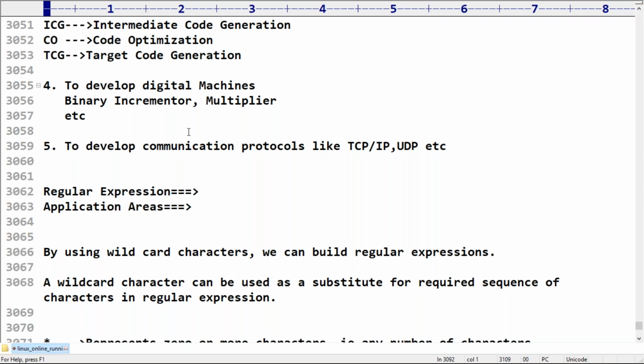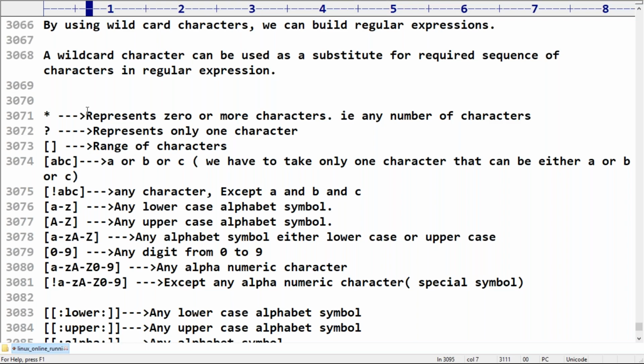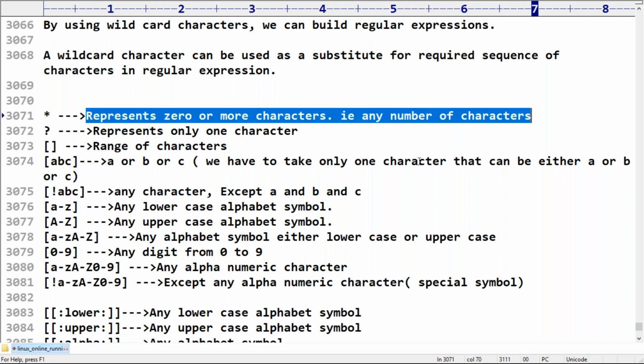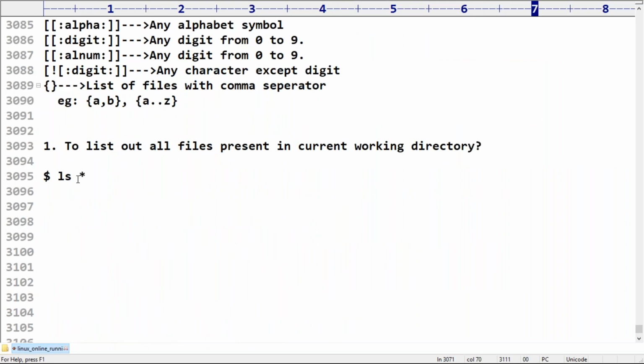Star means any character, any number of characters. So here my file name can contain any number of characters, any name. Suppose I consider ls abc.txt, it is always going to list out only abc.txt, correct?